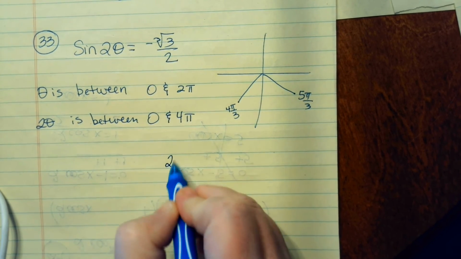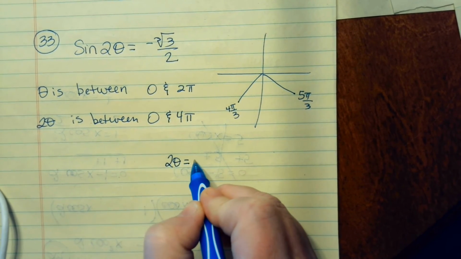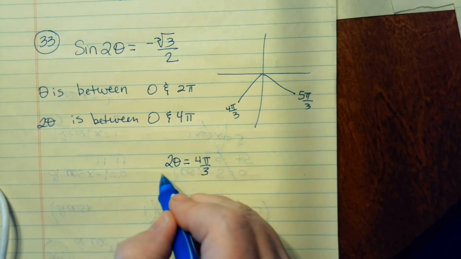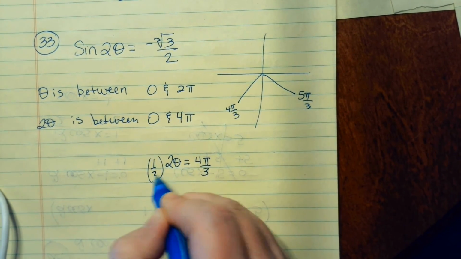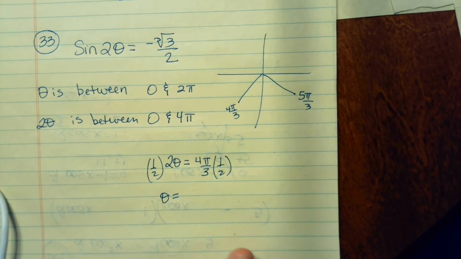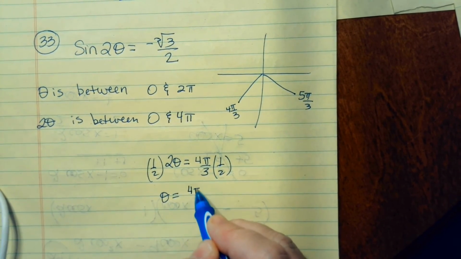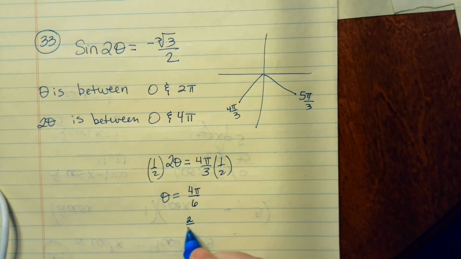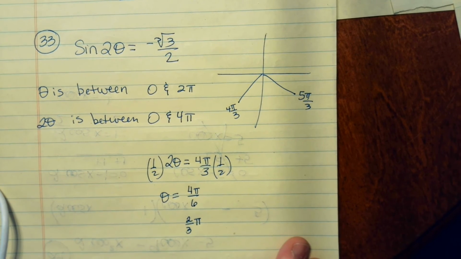So that's where I get, well, 2 theta could be equal to 4 pi over 3, but I want to solve for theta, so I'm going to multiply both sides by 1/2, or either divide by 2, and that's going to give me theta is equal to 4 pi over 6. Now I'll simplify that, 2/3 pi, okay?